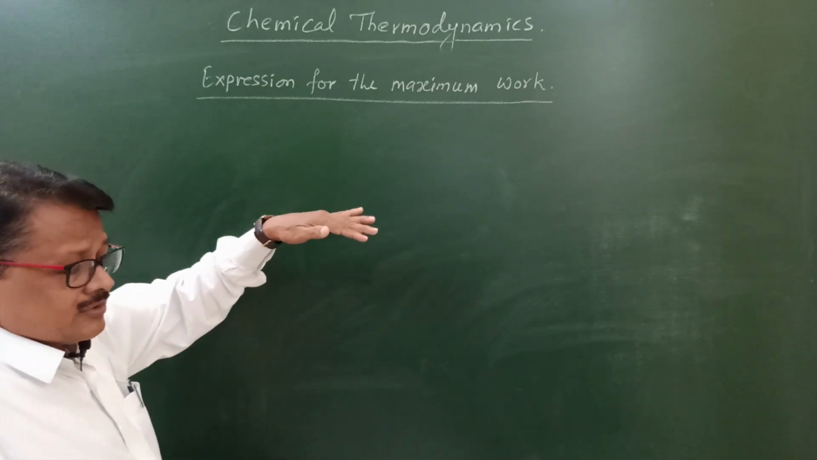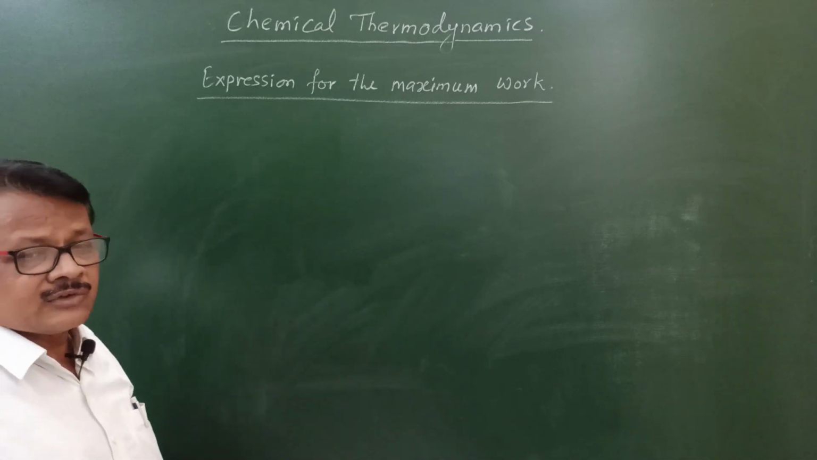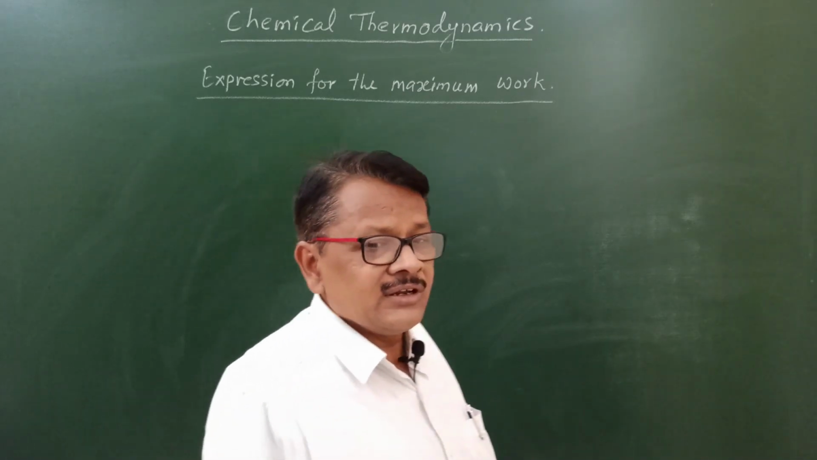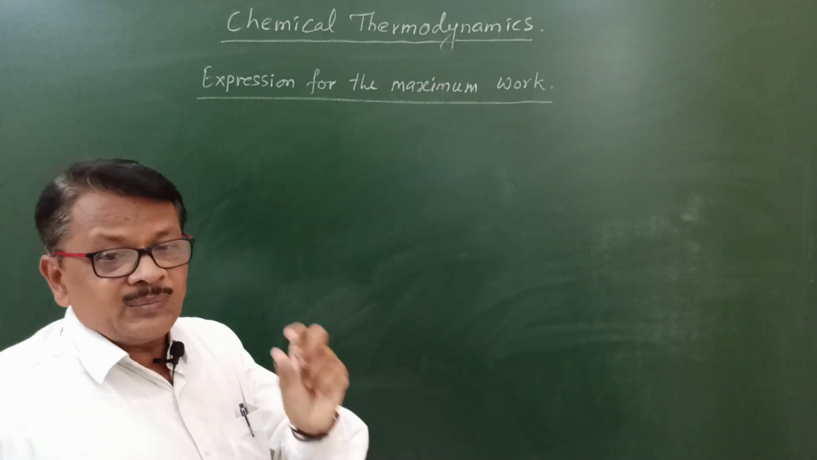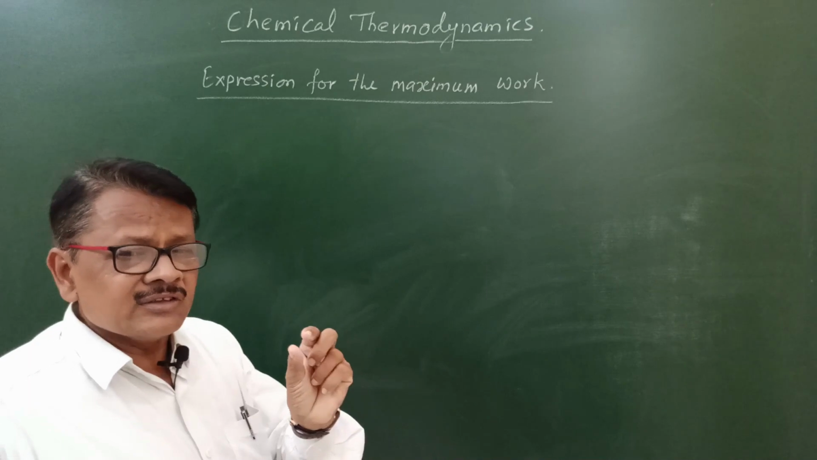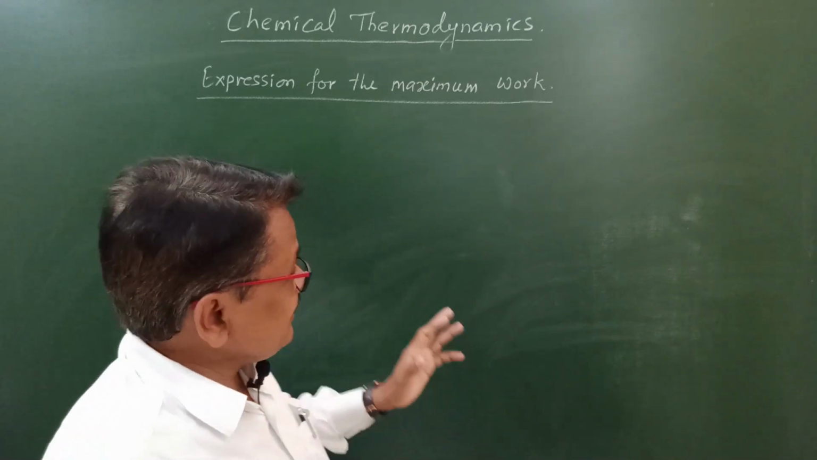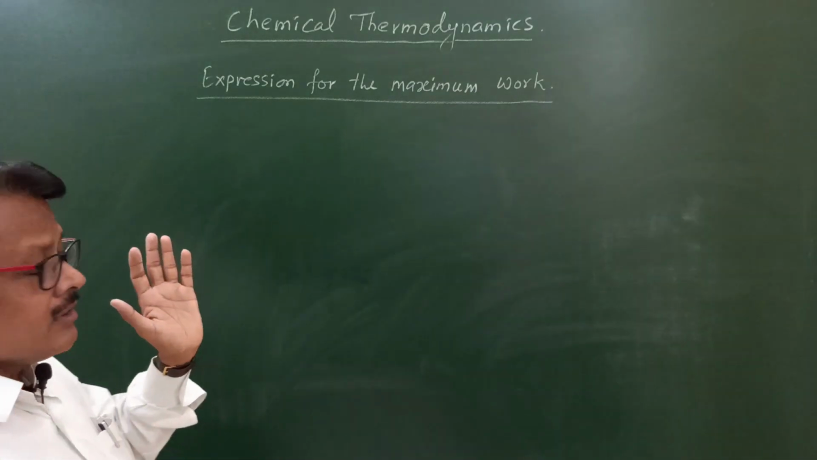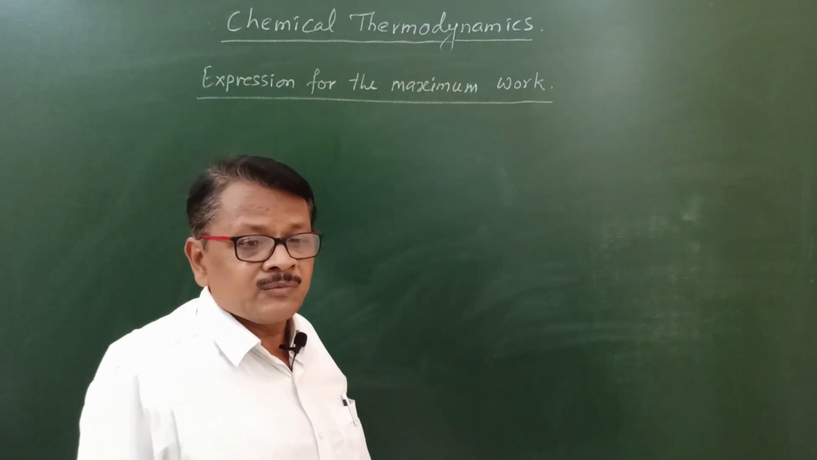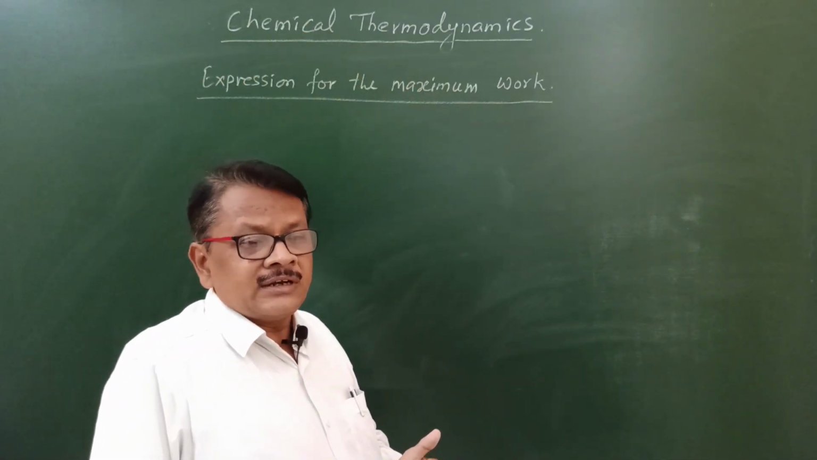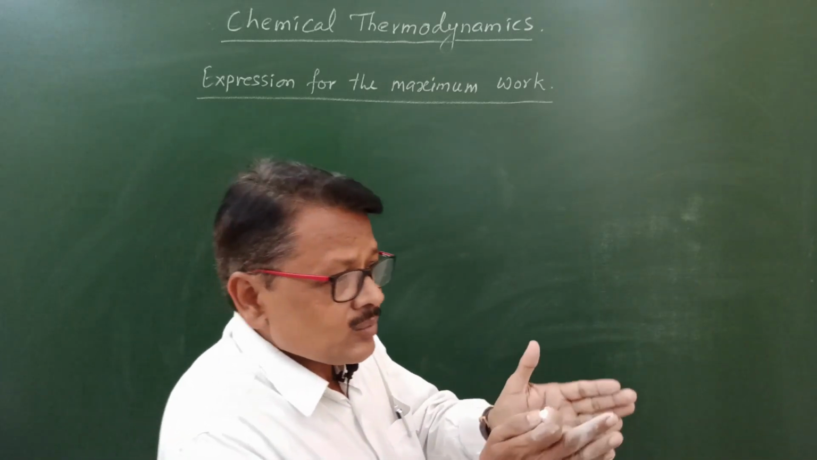In an isothermal reversible process, the driving force and the opposing force differ infinitesimally from each other. Means when the small change in pressure, dP or delta P, is infinitesimally small, then the maximum work is obtained. So when the gas expands from initial volume V1 to final volume V2, the process takes place through an infinite number of steps.